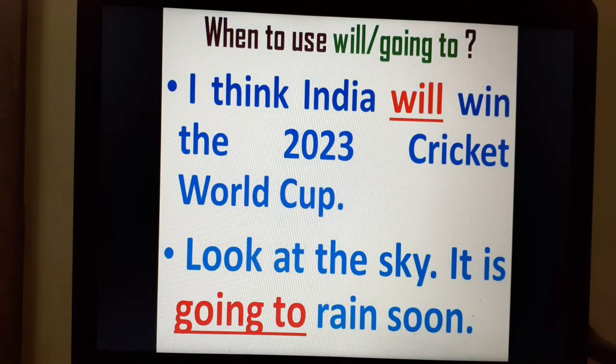I think India will win the 2023 Cricket World Cup. Second sentence: Look at the sky. It is going to rain soon. So, when to use will or going to? We use both will and going to make predictions. If our prediction is based on our opinion, knowledge or experience, we use will. If our prediction is based on something we see right now, then we use going to.